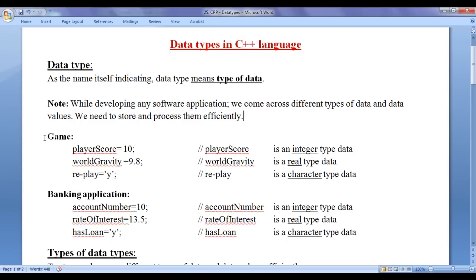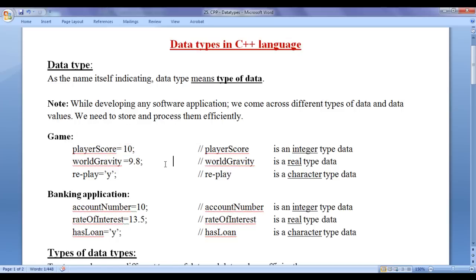For example, while developing a game, we need to keep track of player score. Initially the player score will be 0, then it becomes 5, 10, 15, 20, 30, 40, 100, etc. We need to store the world gravity. We need to keep track of whether the player wants to replay or not. While developing a banking application, we need to keep track of account numbers. We need to store rate of interest. We need to keep track of whether an account has loan or not, etc.